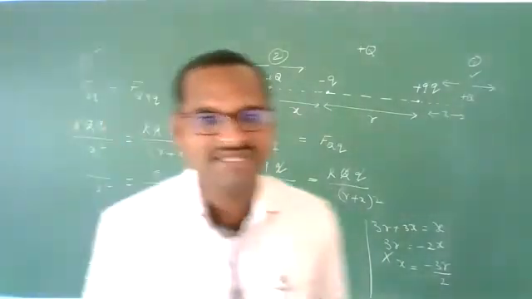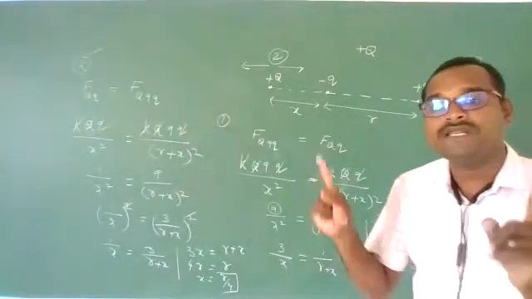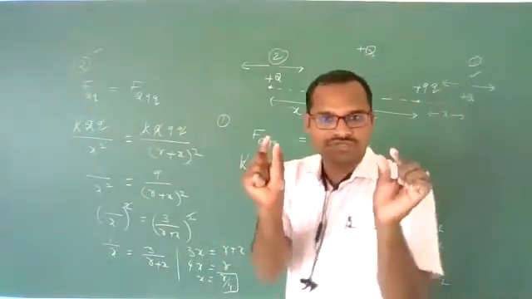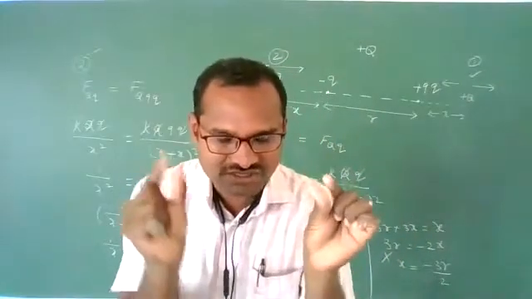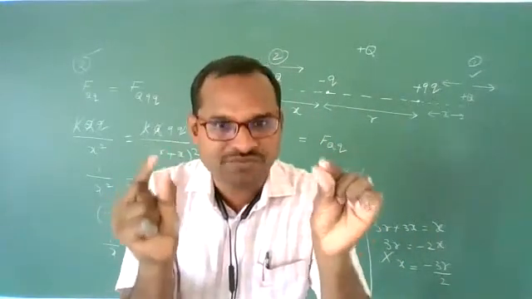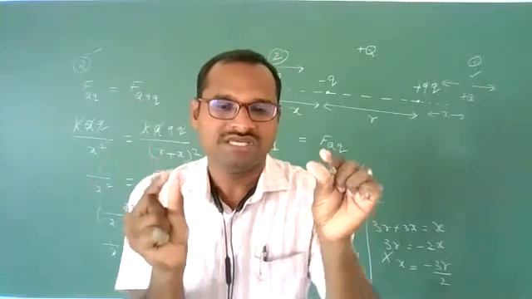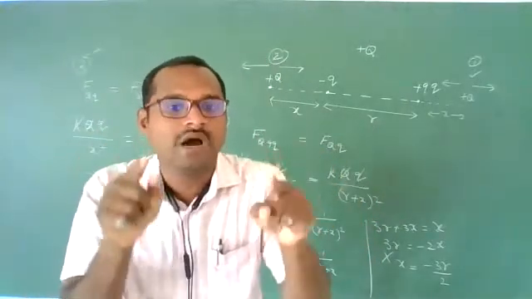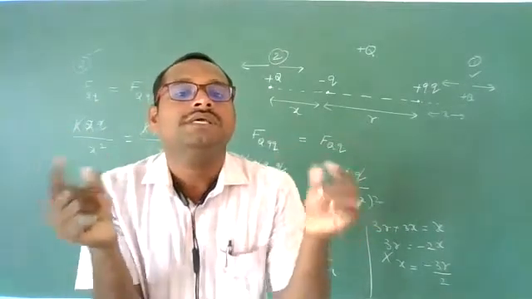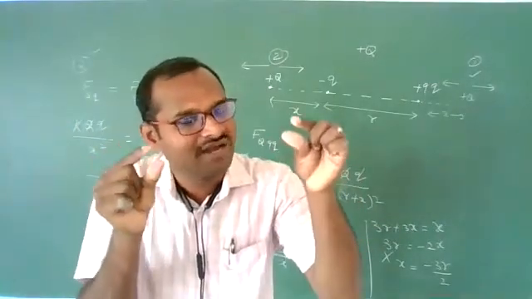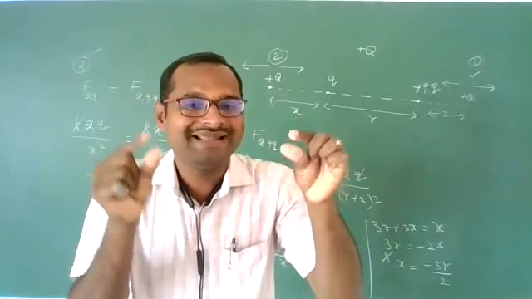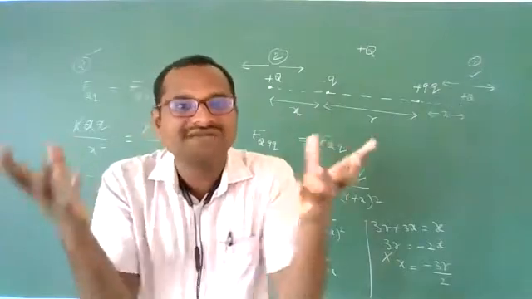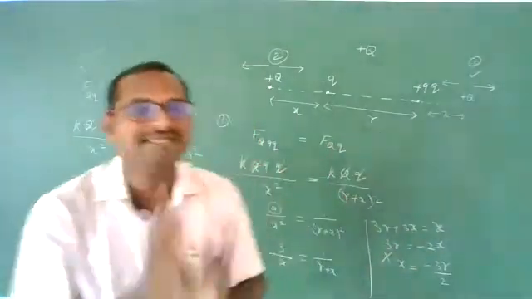So, for equilibrium of the third charge, how many locations are there? Only one location. If two charges are of the same nature, then equilibrium is possible in between the two charges. If two charges are of opposite nature, then equilibrium is outside the two charges. If these two charges are unlike charges, means opposite nature and different magnitude, then which side outside?